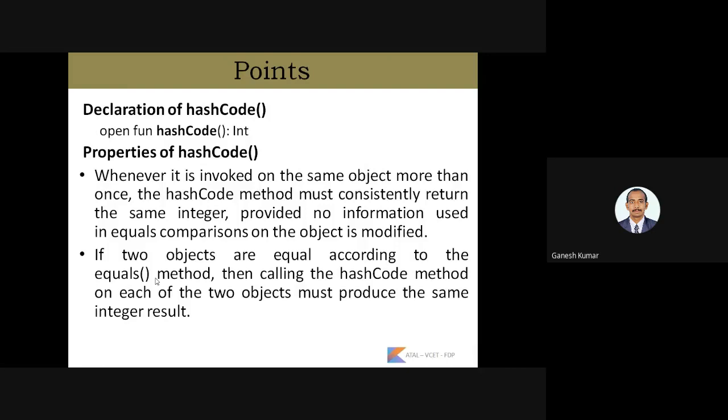So here are the points to remember regarding hashCode and equals. Whenever it is invoked on the same object more than once, the hashCode method must consistently return the same integer, because there will not be any change in the object, as no information used in an equals comparison on the object is modified. There won't be any modification done. Similarly, if we are performing the same operation more than once, there won't be any change. If two objects are equal according to the equals method, then calling the hashCode method on each of the two objects must produce the same integer result.